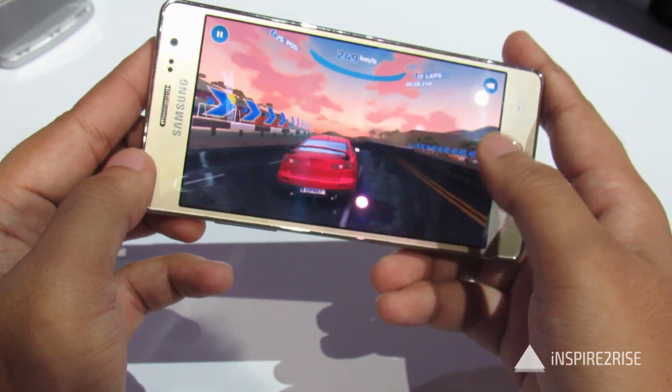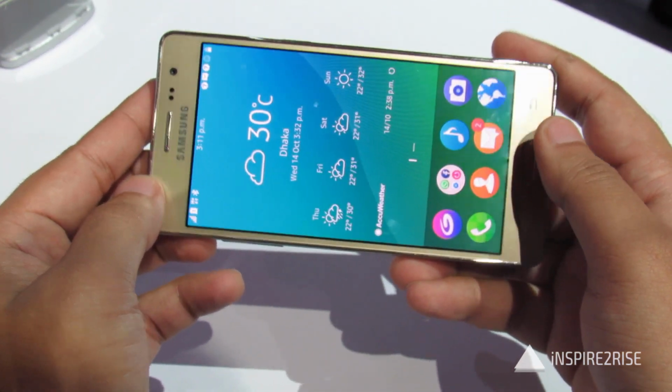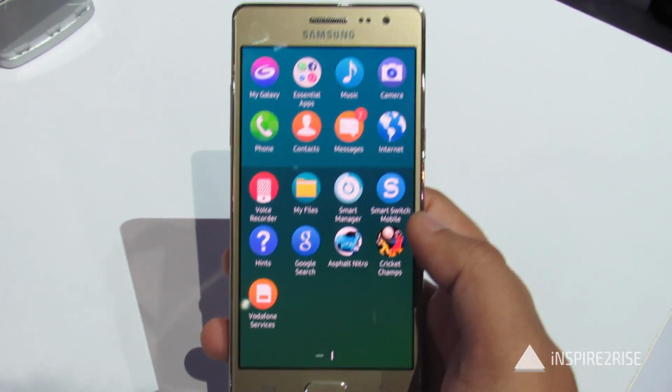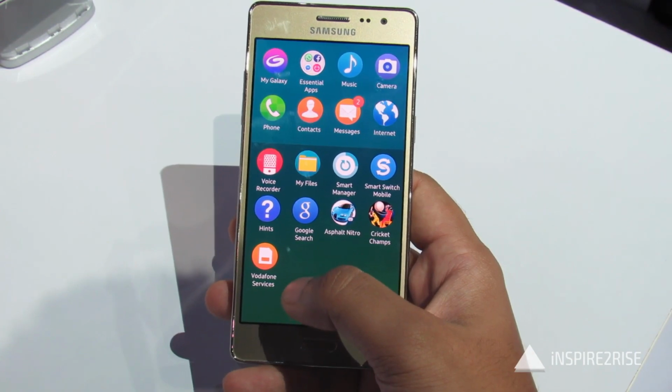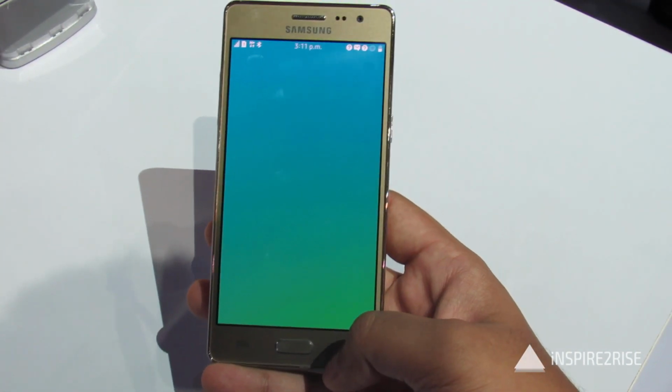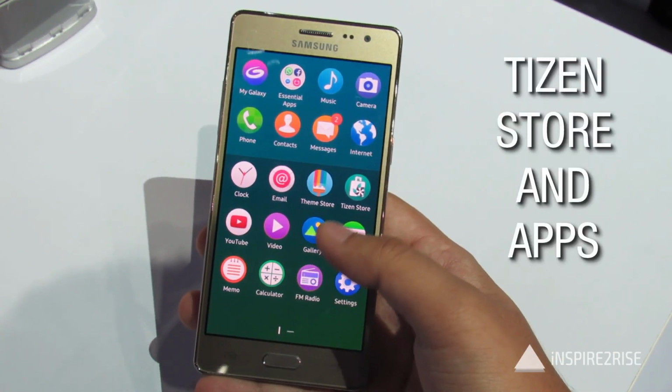The overall experience is great because of the fact that the device has a Super AMOLED screen, which is really nice, and it has 40% more colors and 100 times better contrast ratio than normal TFT LCD screens. So let us just move forward and show you a few more things about the smartphone.